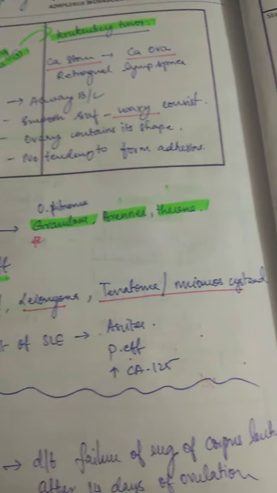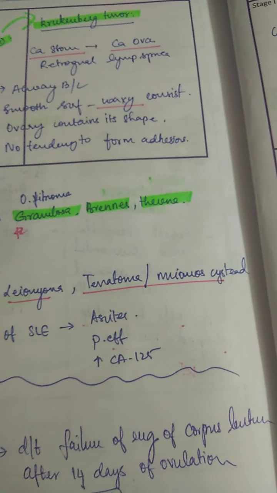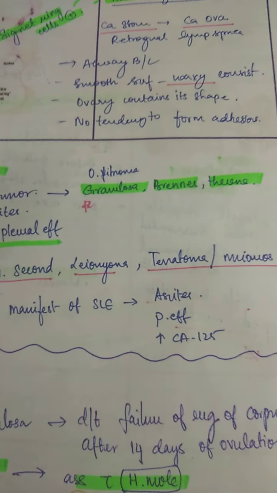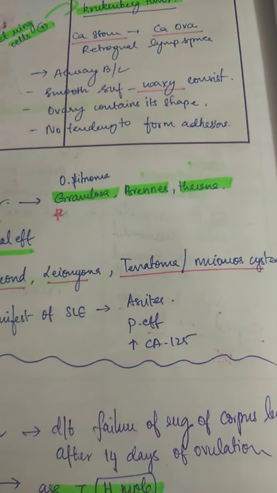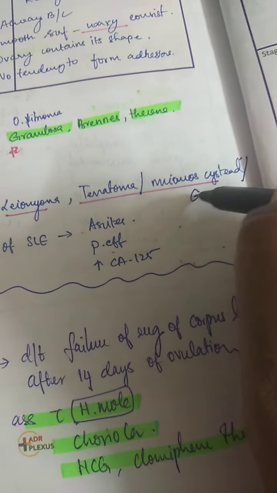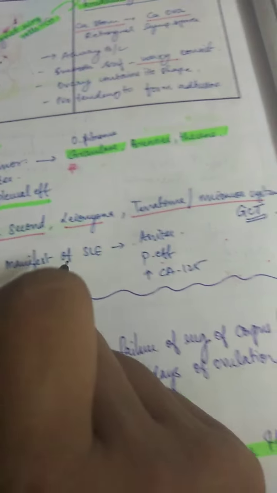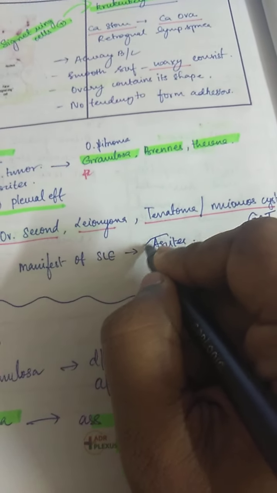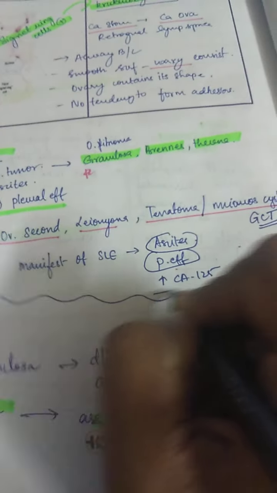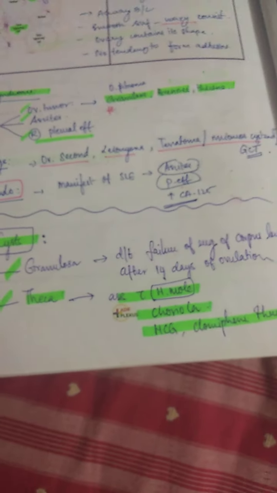Alright. Another few things is Meigs syndrome, which is ovarian tumor, ascites, and pleural effusion. Pseudo-Meigs is the same thing with ovarian tumors: you'll have ascites and hydrothorax, and the ovarian tumor can be teratoma or mucinous cystadenoma, or it can also be granulosa cell tumor. Anything it can be. So mostly it involves lungs and abdomen. Another thing is pseudo-Meigs, which is a manifestation of SLE. For abdomen you'll have ascites, for lung you have pleural effusion, and then you'll have increased CA125, which you can see in everything.